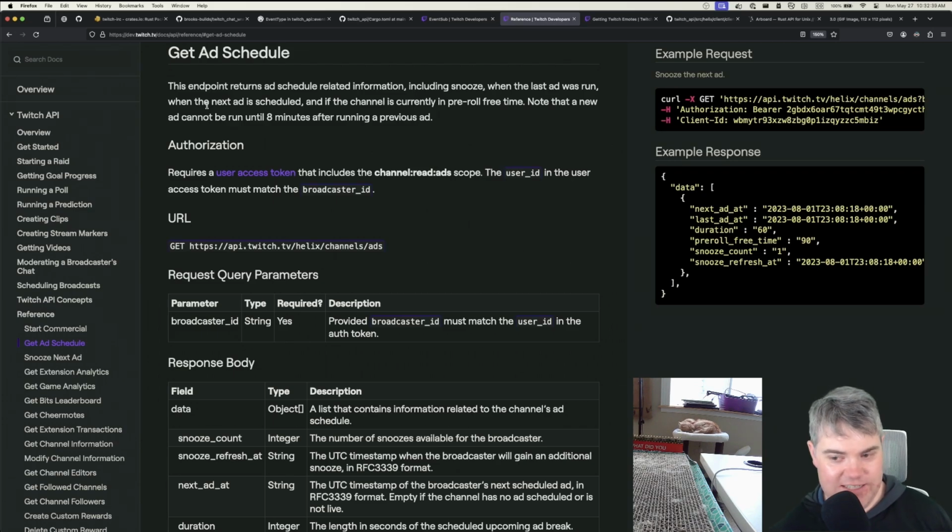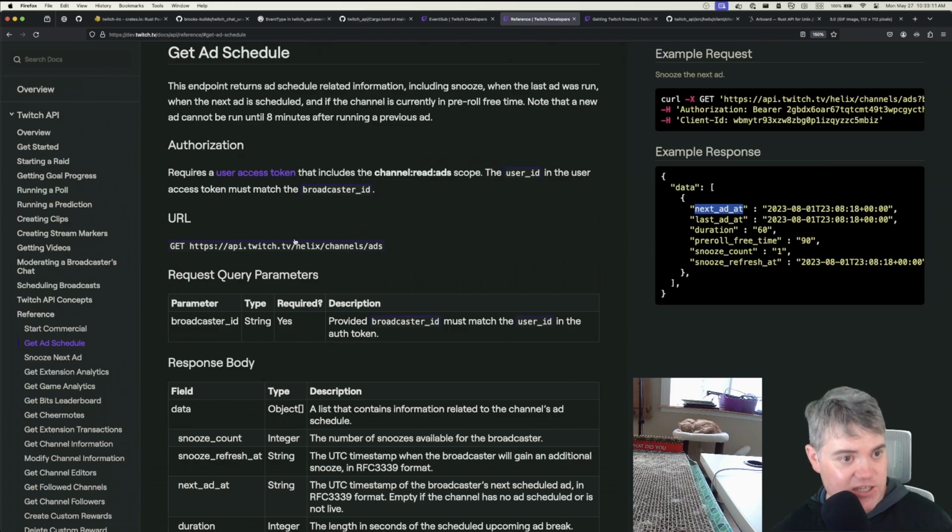So the thing I'm trying to do is, how do I minimize the horrible stuff, but also have no pre-rolls? That's what I really want. Okay, so example response, next ad at. Okay, so this one will give me when the next ad is going to happen. So the question is, how do I get this?